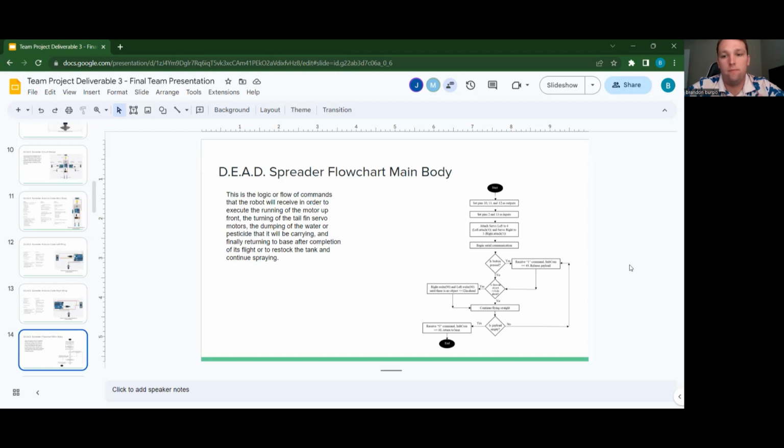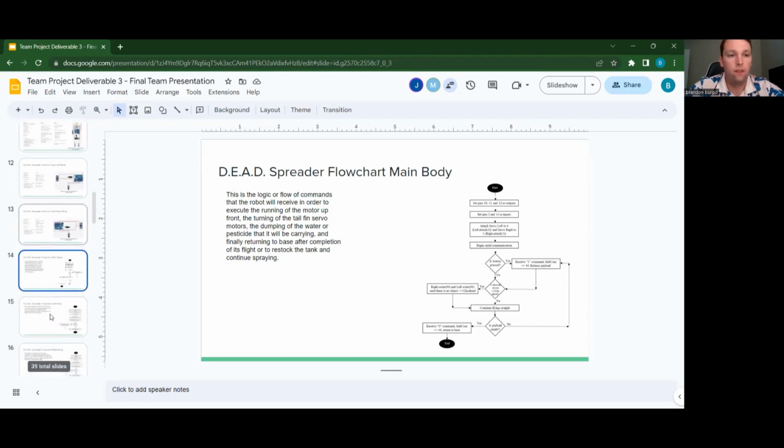And then it's going to ask if the payload is empty. If it is empty, it's going to receive a 0 command or a 48 and return to base. If the payload is not empty, it's going to go back up to receive the 1 command, release the payload, and then continue back through the flowchart process.